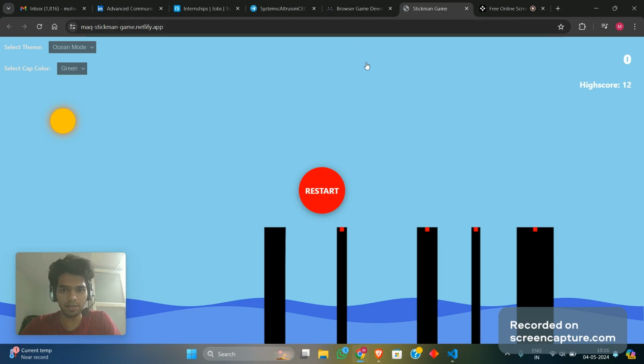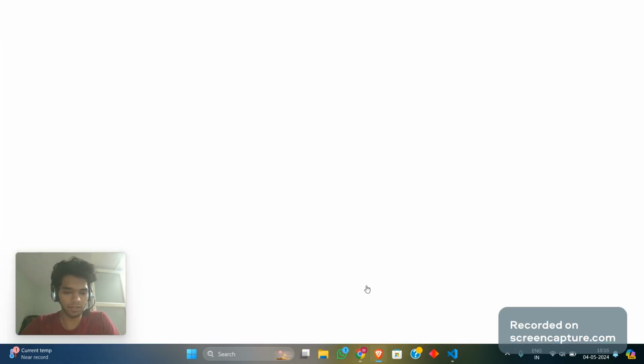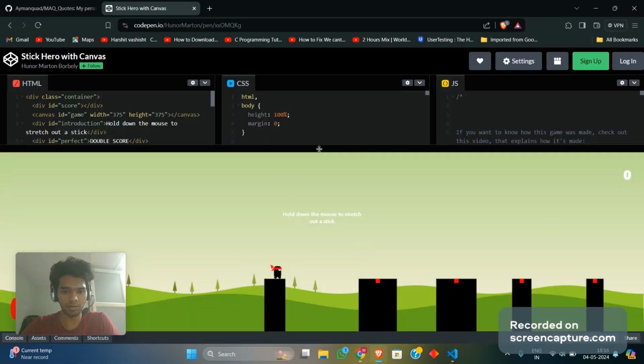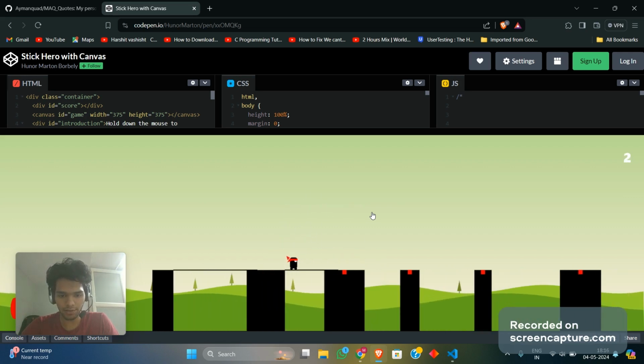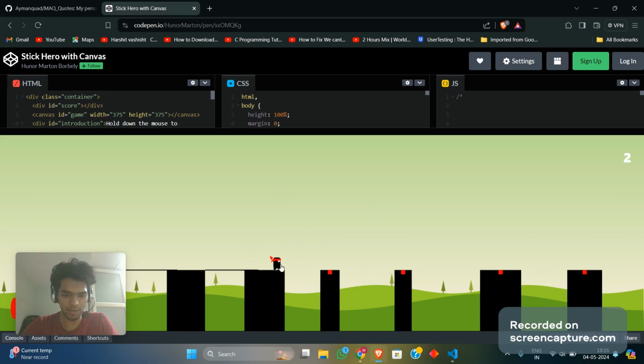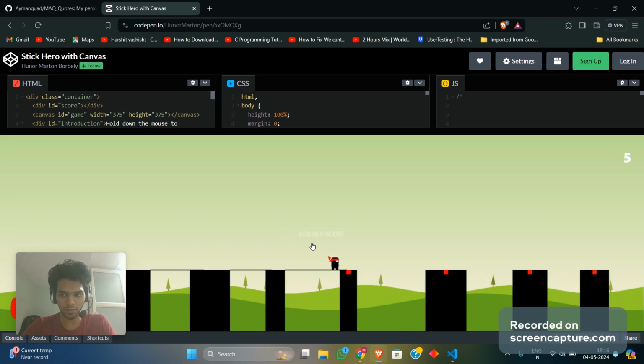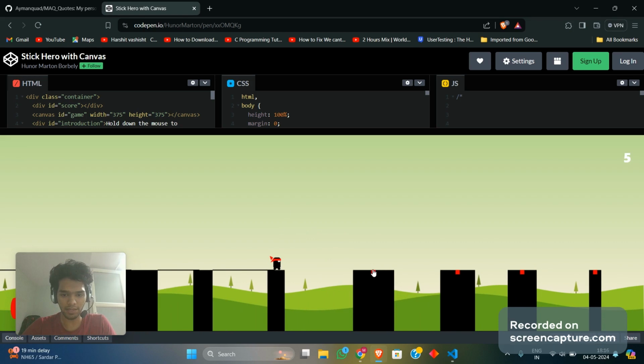Now, the basic CodePen version of the open source. Let me just show it to you. I hope you can see the screen. This is the CodePen version of the game, and let me just run it real quick. As you can see, the screen keeps on moving in such a manner that the hero is centered a bit to the left, and the score keeps on moving up. And if you hit the exact center, the score actually doubles up.